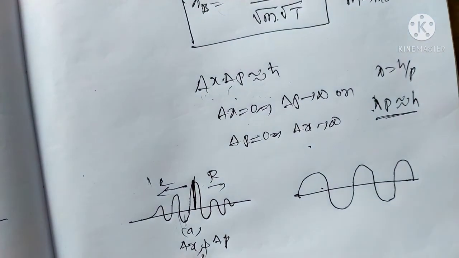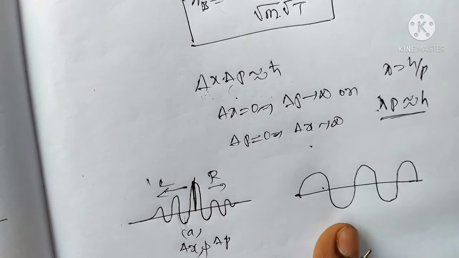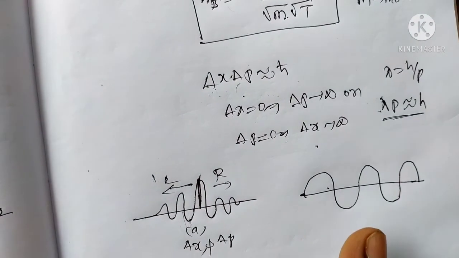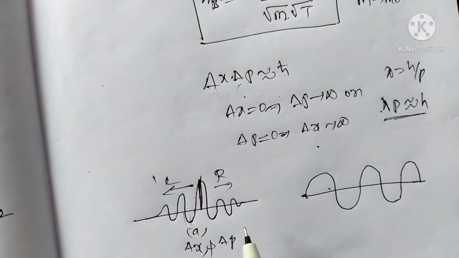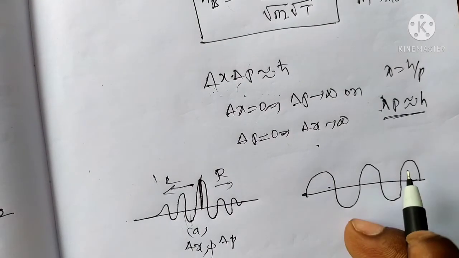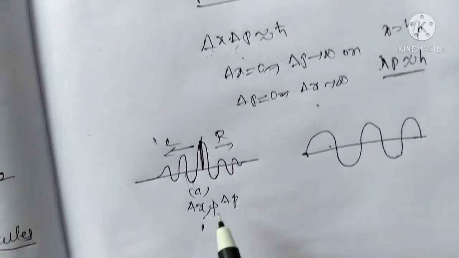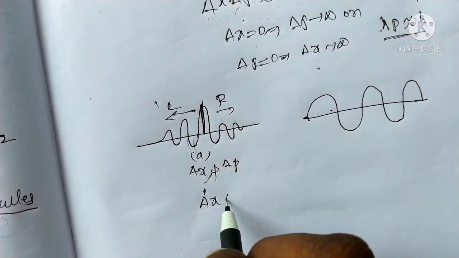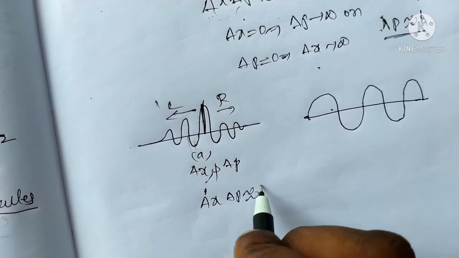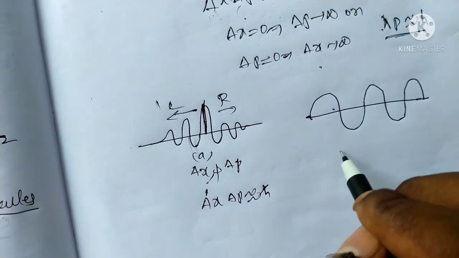According to the Heisenberg principle we can't measure position and momentum, but here we can define the wavelength and momentum. This is the Heisenberg principle, and this is the de Broglie principle. Here delta x and delta p is approximately h or h cut.